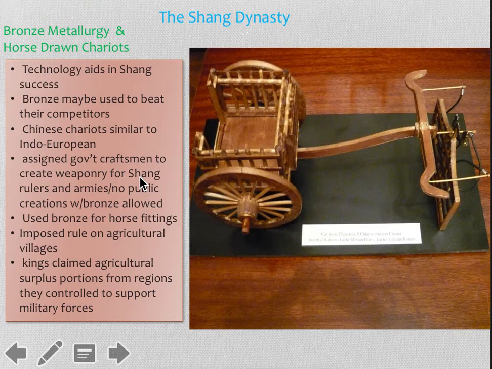And what they would do is they would assign government craftsmen to create weaponry for the Shang rulers and armies. And there was, again, no use of public bronze anywhere. So this idea of hoarding and keeping bronze to themselves was really big. And they sometimes would also use the bronze for the horse fittings, to make sure that the horse was fitting